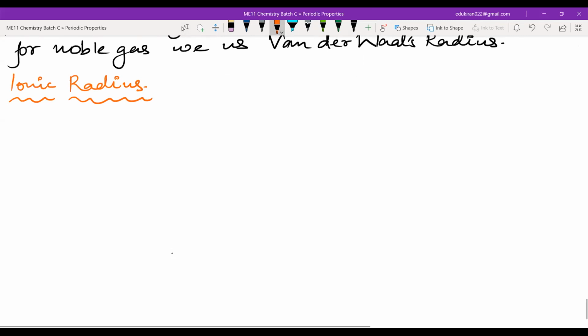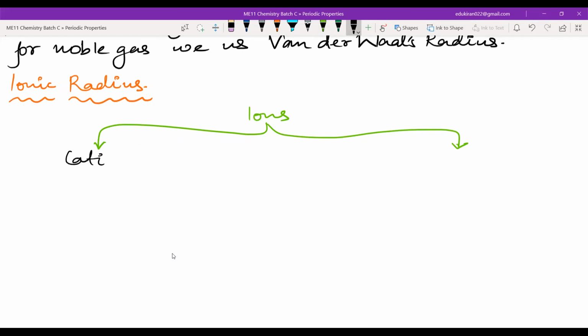I hope everyone is familiar with this part. Ions are of two types: cations and anions. Cations are positively charged, anions are negatively charged.